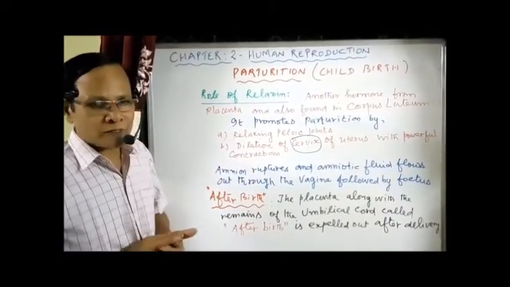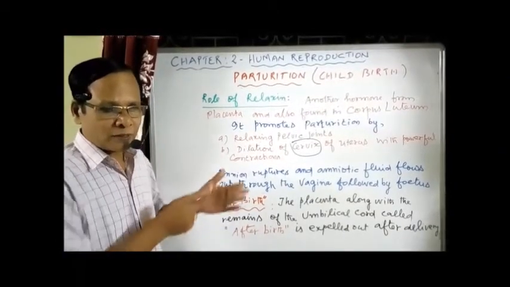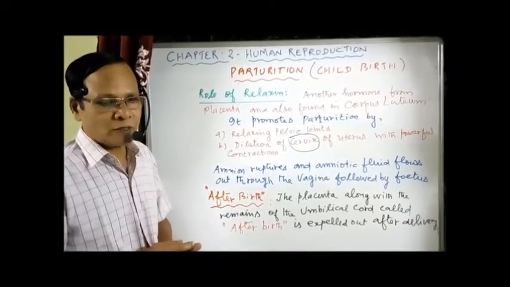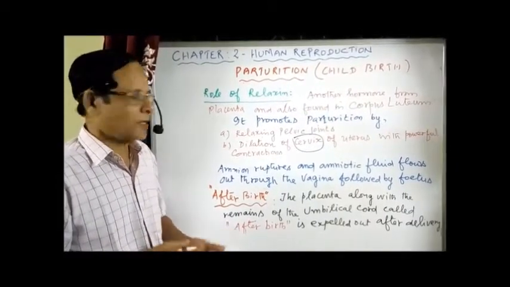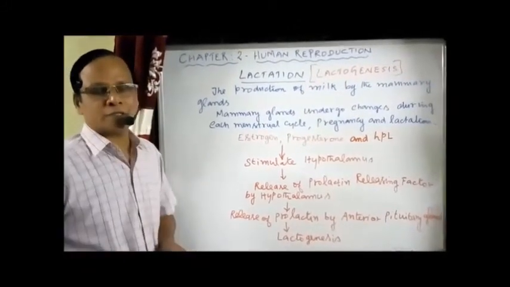So these are all the events that happen during the birth of the baby: pregnancy completed, then parturition completed. The last part of the lesson is lactation, a few lines. Now what is lactation or lactogenesis?